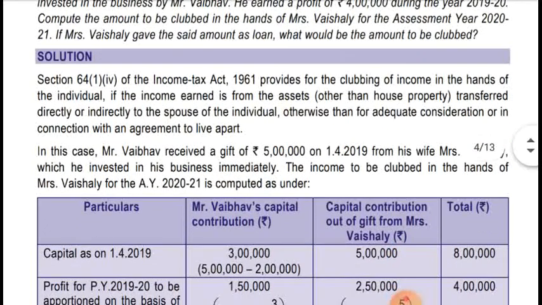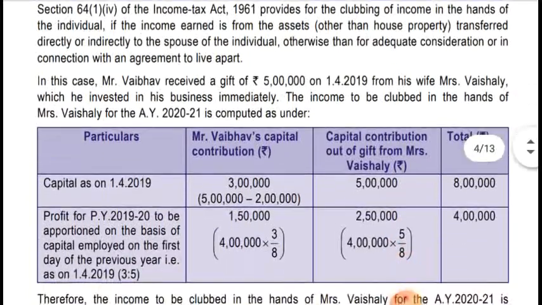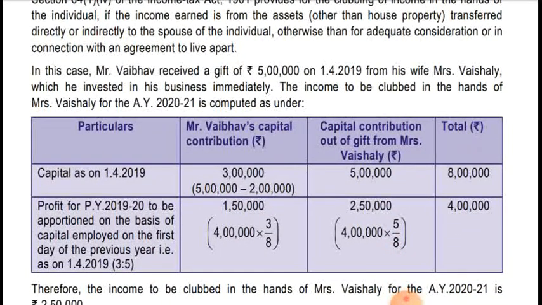So let's see. In this case, Mr. Weber received a gift of rupees 5 lakh on 1st April 2019 from his wife Mrs. Vaishali, which he invested in his business immediately. The income to be clubbed in the hands of Mrs. Vaishali for the assessment year 2021 is computed as under. Mr. Weber's capital contribution out of gift from Mrs. Vaishali, total is 8 lakh. Capital as on 1st April 2019 is 3 lakh, as I said, 5 lakh minus 2 lakh, and capital contribution out of gift from Mrs. Vaishali is 5 lakh. Total is 8 lakh investment.